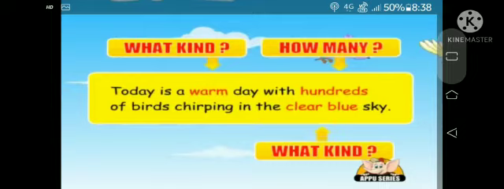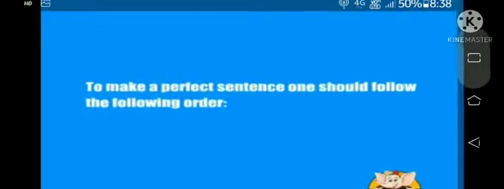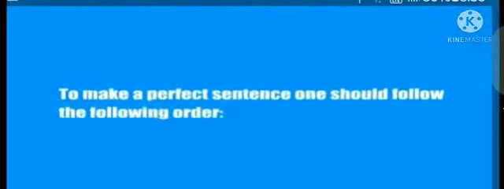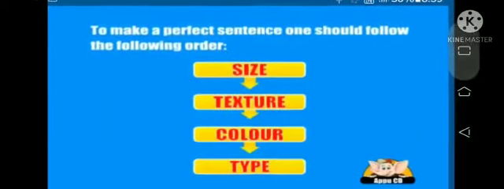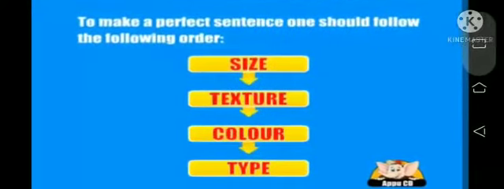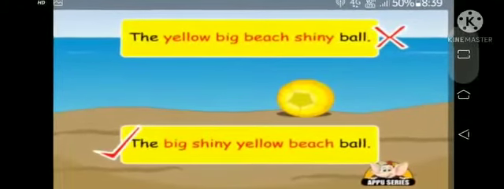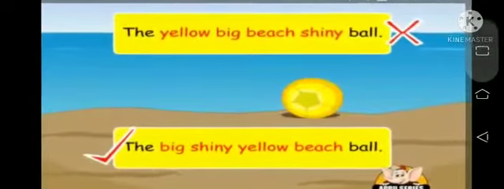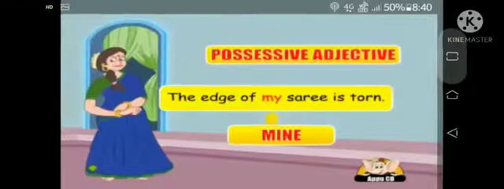Today is a warm day with hundreds of birds chirping in the clear blue sky. So it asks what kind. Next, the fierce, ugly, old, black shepherd dog. It is wrong. We have to arrange it in a proper order. So to make a perfect sentence, one should follow the following order. Now what would be the order? Like size, texture, color and type. Now see the yellow big beach shiny ball. It is the wrong order. Correct is the big shiny yellow beach ball. It is the correct order.